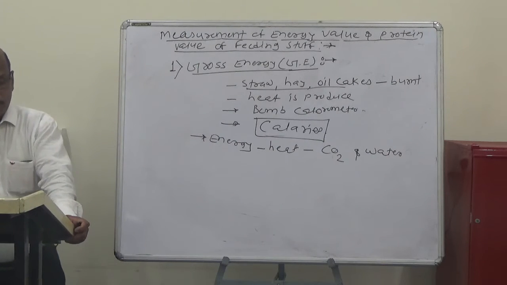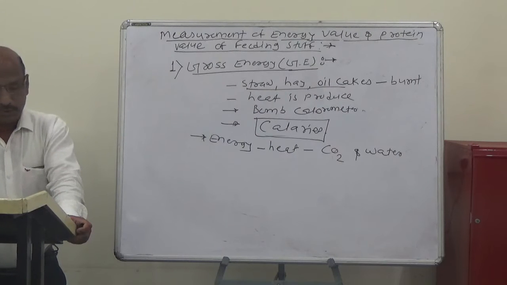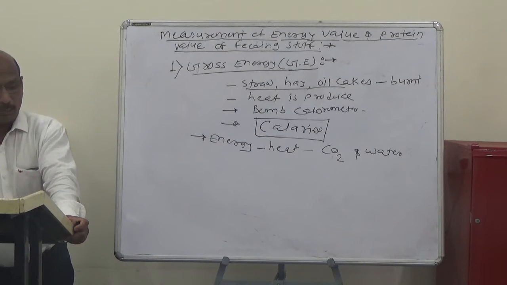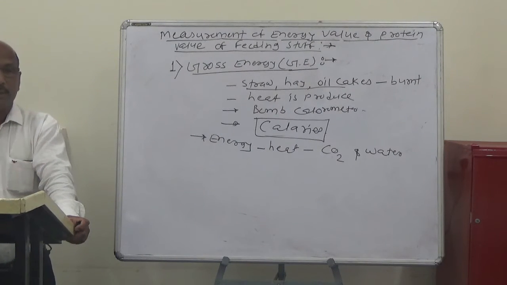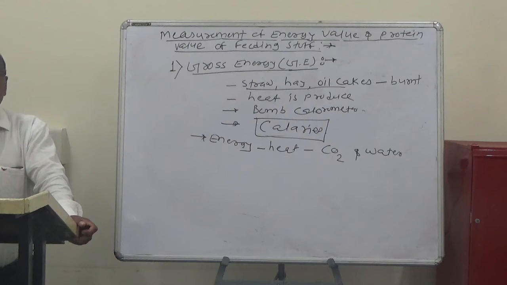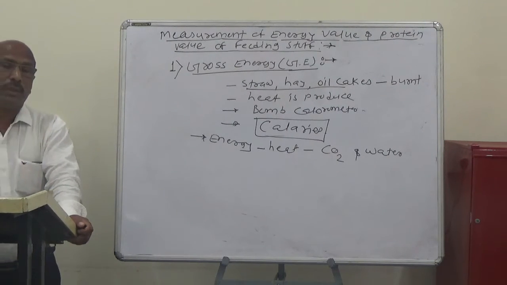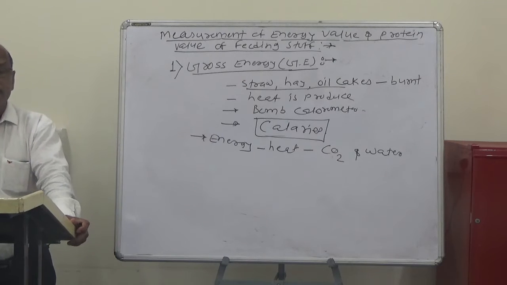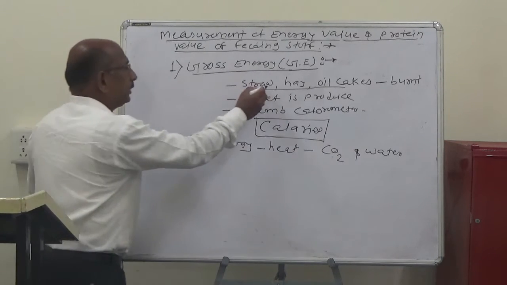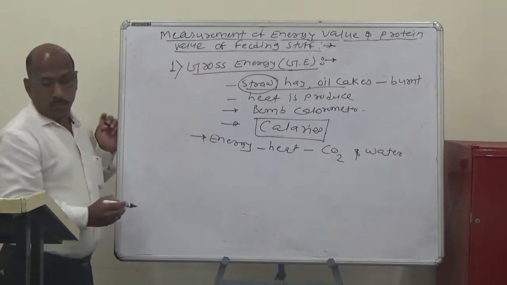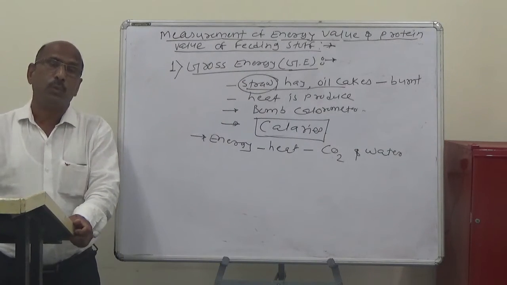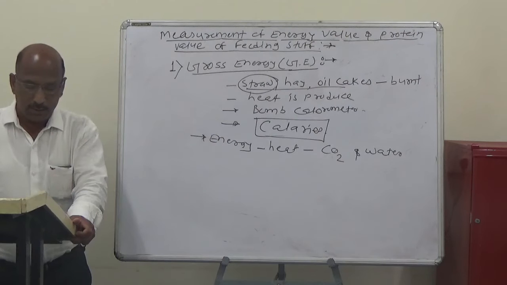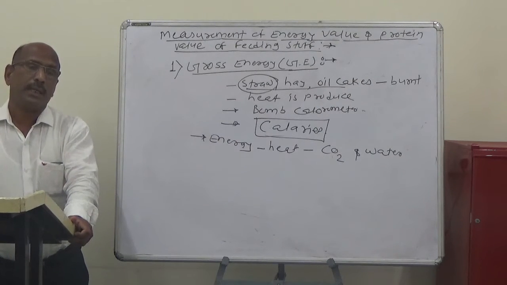Thus we find that it is possible to measure the amount of heat given out by a definite quantity of the feed in terms of calories with greater accuracy. When a food as a whole burns, the heat is due to the sum of the total effects of protein, fats and carbohydrates.